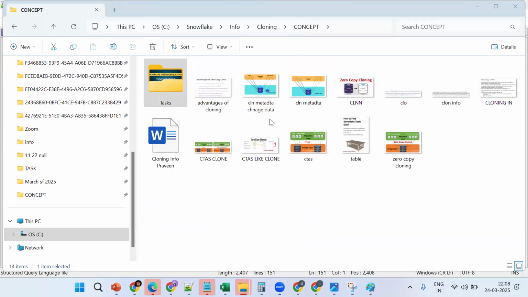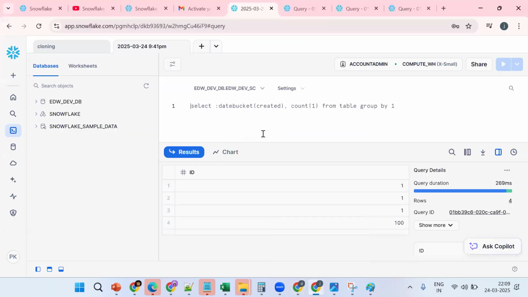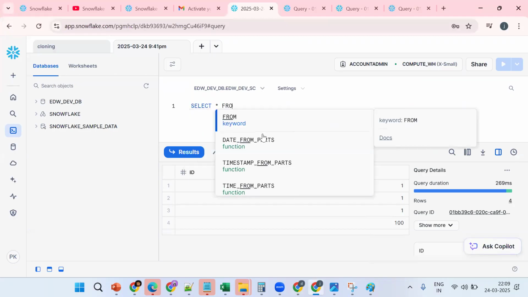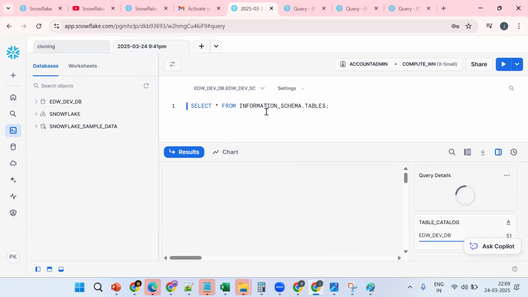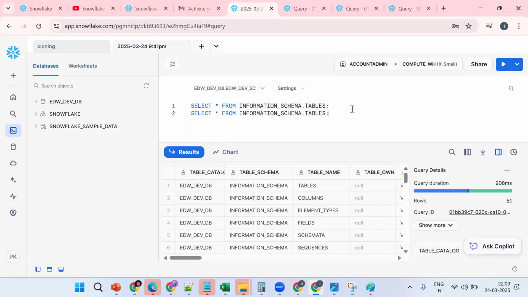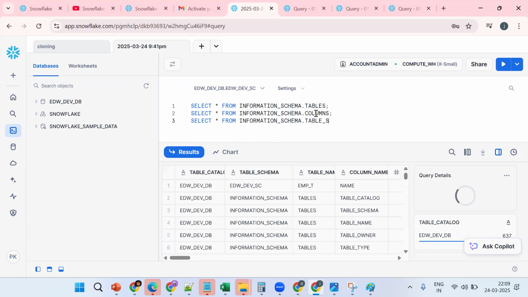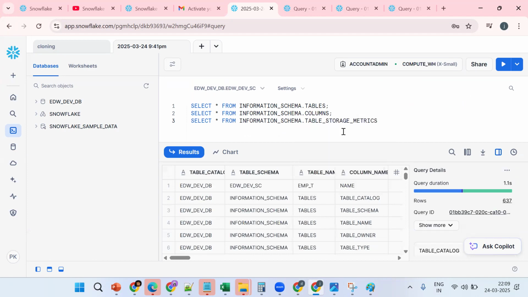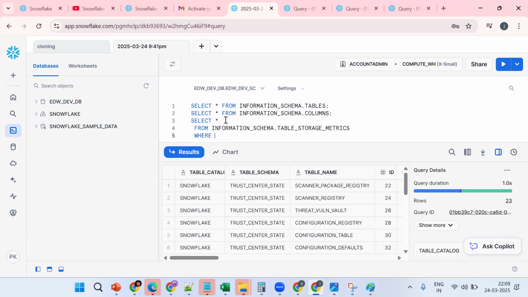We have the concept of table storage metrics. Select star from information schema dot tables, dot columns. One more thing: table storage metrics.